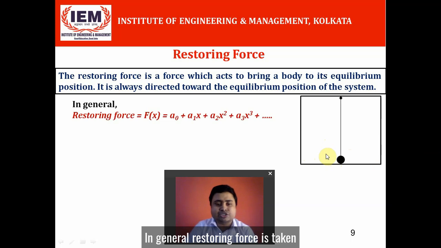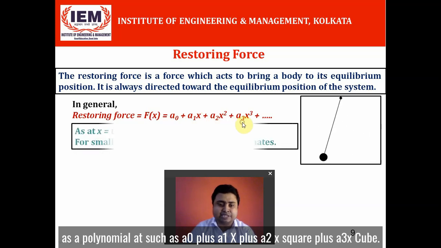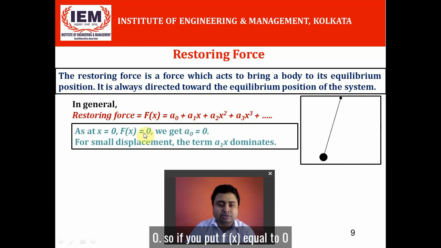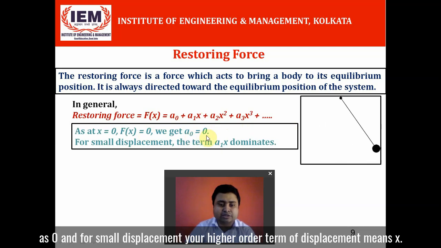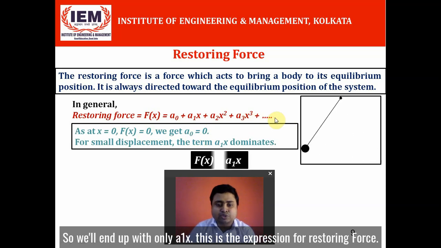So in general, restoring force is taken as a polynomial such as a0 plus a1x plus a2x square plus a3x cube, and so on. Now in the mean position, we know the force should be 0. So if you put F(x) equal to 0 and x equal to 0, you get a0 as 0. And for small displacement, the higher order terms of displacement x will be negligible. So you can neglect the x square, x cube terms. So you will end up with only a1x. So this is the expression for restoring force.